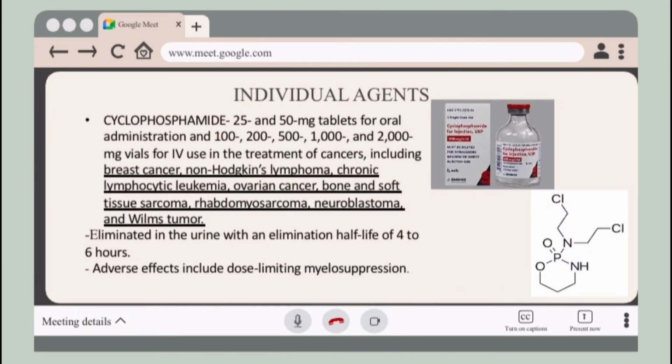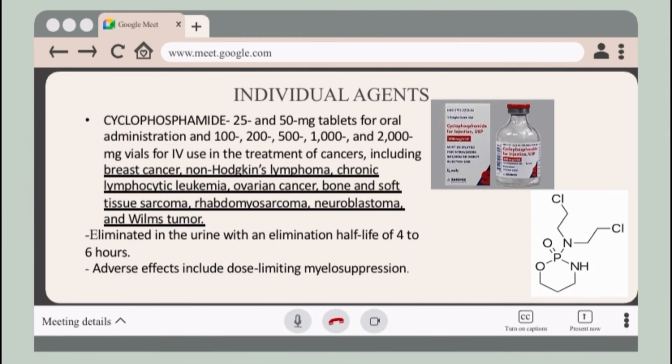For cyclophosphamide, it is available in 25 and 50 milligram tablets for oral administration. And for intravenous, it is available in 200, 100, 500, 1,000, and 2,000 milligram vials. And it is used in the treatment of cancers including breast, non-Hodgkin's, chronic lymphocytic leukemia, ovarian cancer, bone and soft tissue sarcoma, rhabdomyosarcoma, neuroblastoma, and Wilms tumor. Eliminated in the urine with an elimination half-life of 4 to 6 hours.